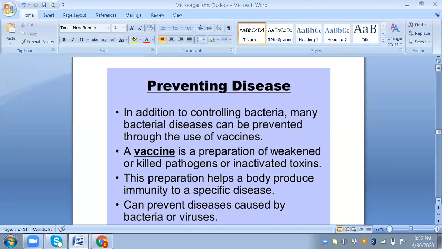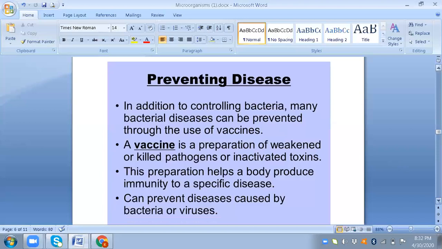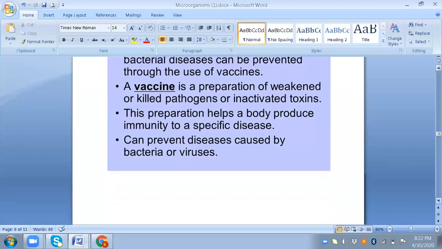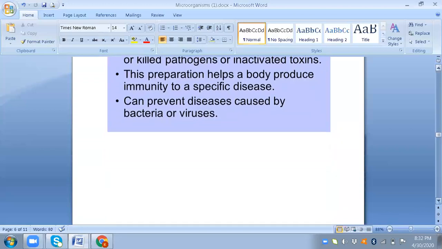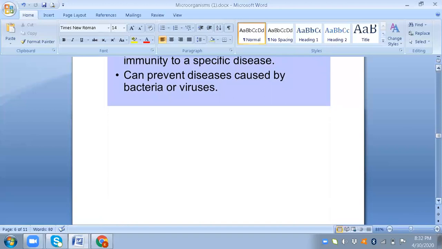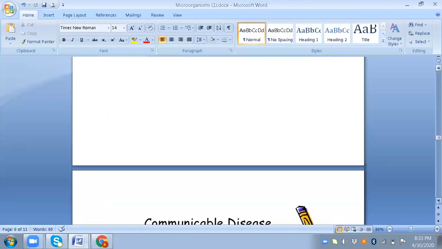So a vaccine is a preparation of weakened or killed pathogens or inactivated toxin, and this preparation helps the body to produce immunity to a specific disease. Vaccination can prevent diseases caused by bacteria and viruses. The weakened germs that we have introduced into our body will train our body to fight against the real germ when it invades.